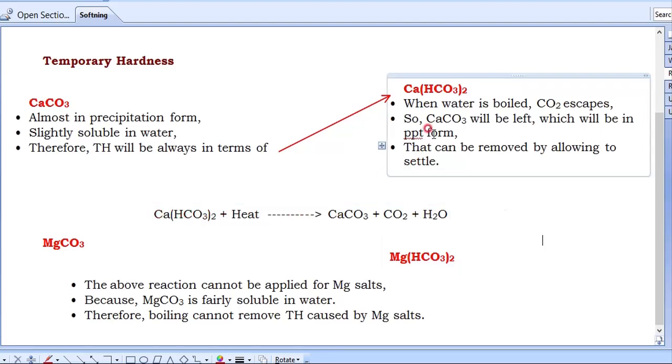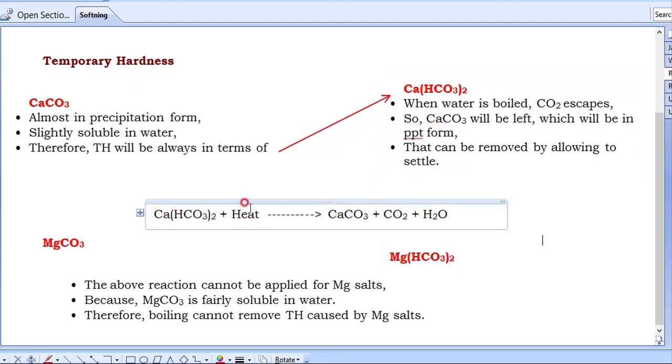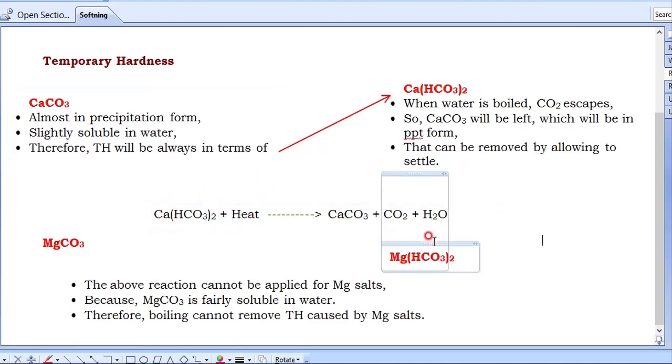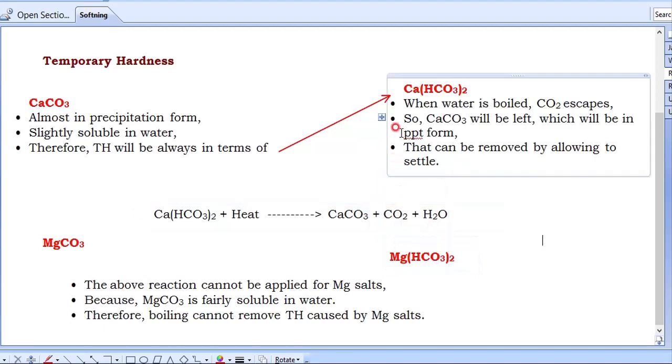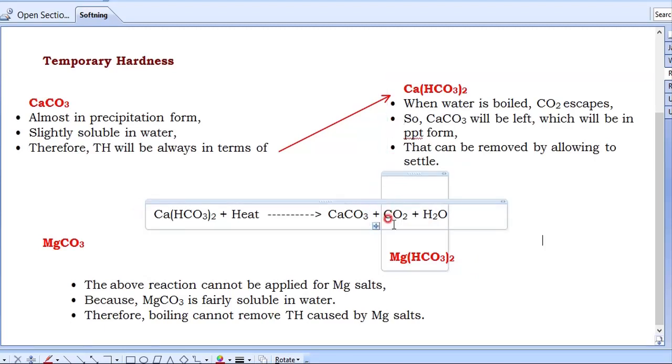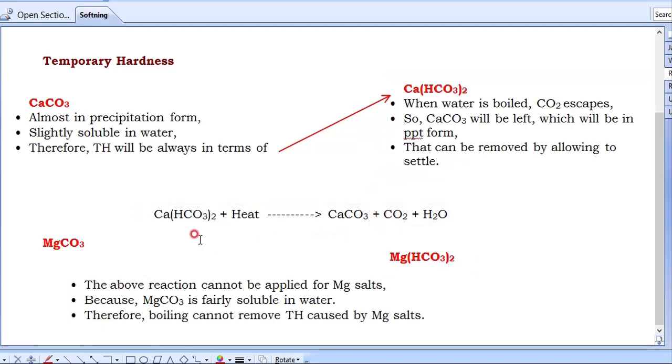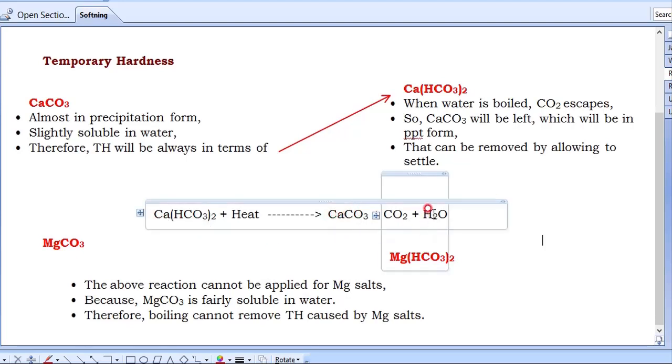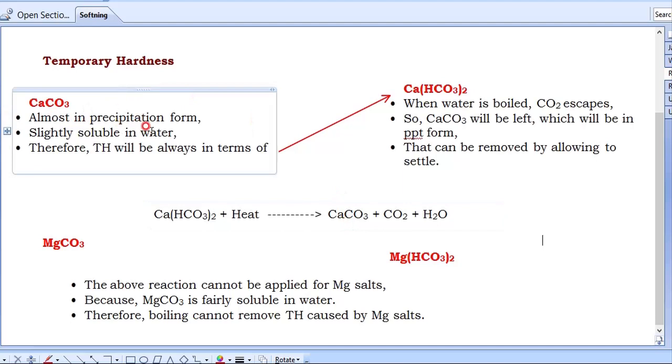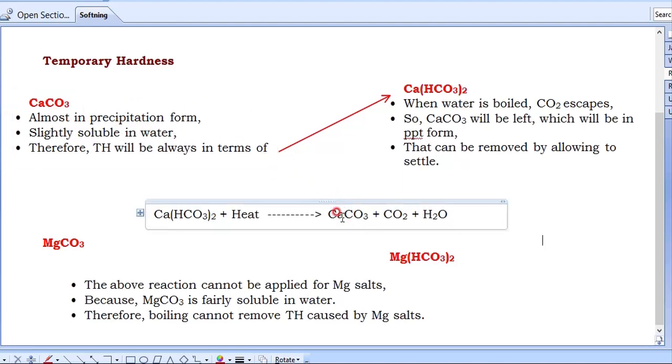See here, calcium bicarbonate is there, and we have introduced heat here. Means we have heated that one, boiled that one. When we boil that, CO2 will evaporate. When CO2 evaporates, then what is left in the water? You can remove one CO2 from here. You will be left with CaCO3 and H2O. This H2O is water that will mix with the water, and CaCO3, as I said, is an insoluble precipitate. This will settle at the bottom.